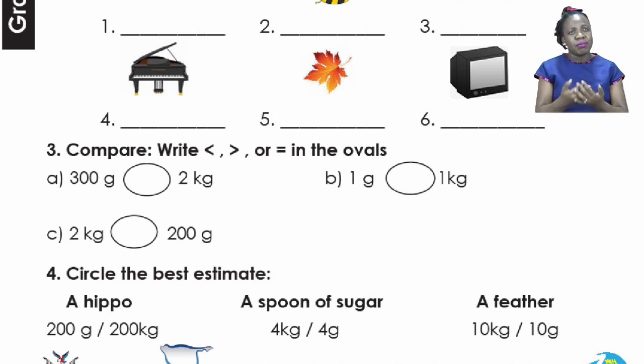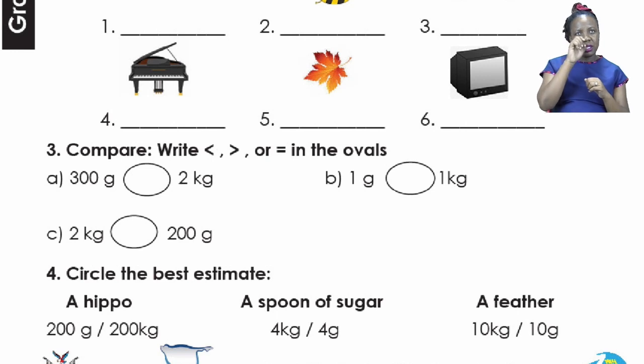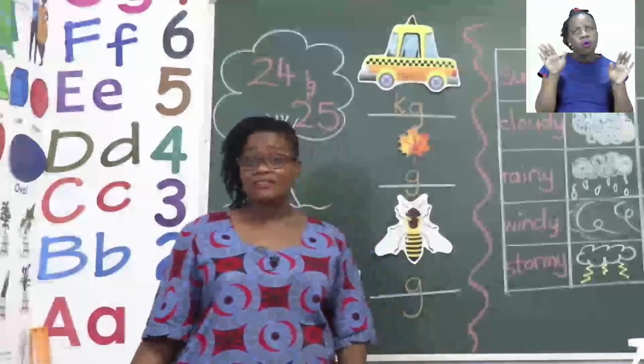For the last part of the exercise, you're going to circle the best estimate. Now when we estimate something, we are guessing. That means we're not sure how much it is, but we know each item. So each item there we have seen before, either on pictures or in real life. We have a hippo, a spoon of sugar, and a feather. Let's take a look at the board to see how we can actually circle the best estimate.